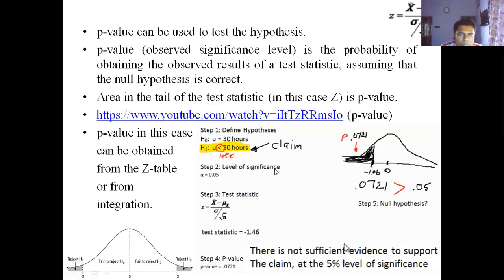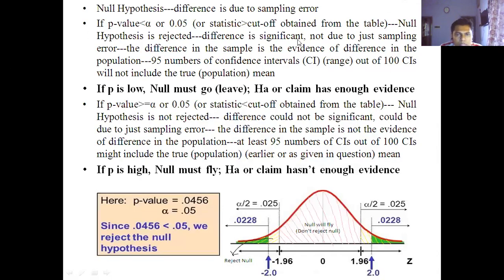Okay, so let's come to this slide. This is a very important slide. First, what is meant by null hypothesis? Null hypothesis means there is no difference, or the difference that you are finding from your sample is just due to sampling error. If your p-value is less than alpha or 0.05, why 0.05?